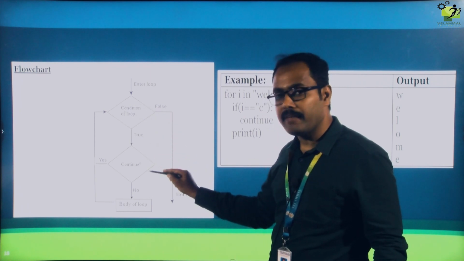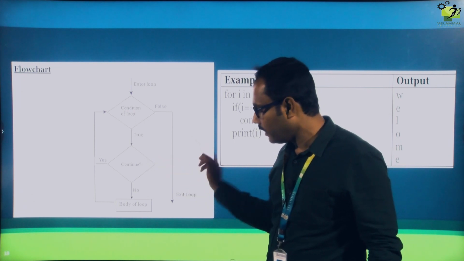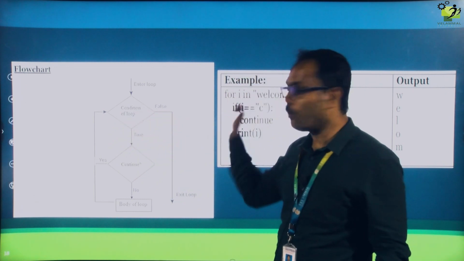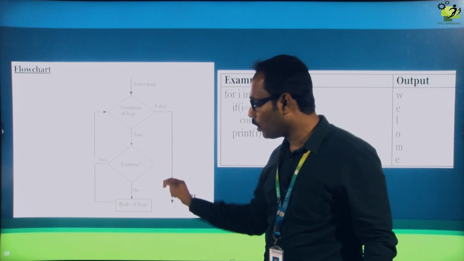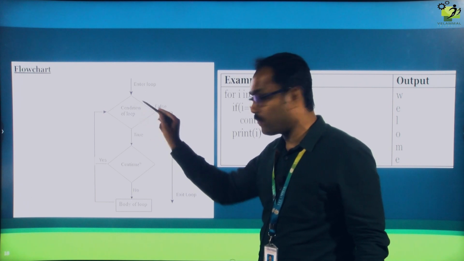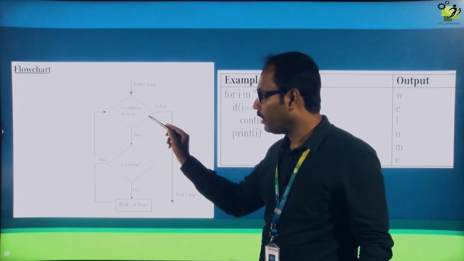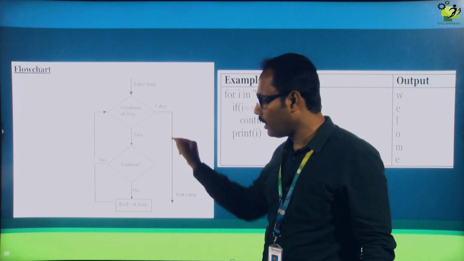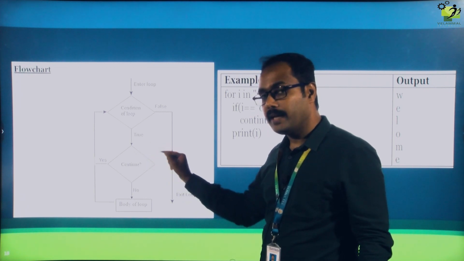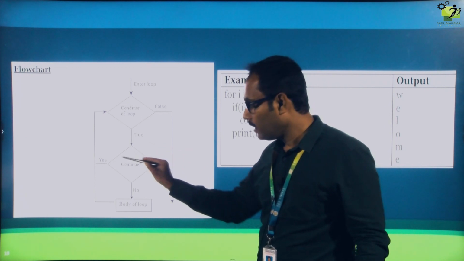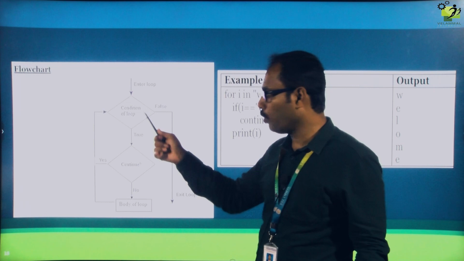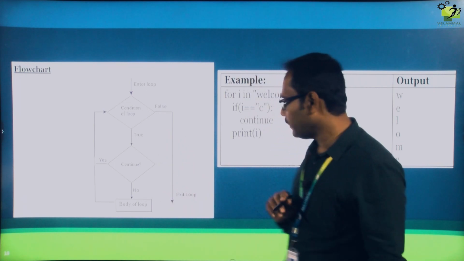Whether it is having any keyword called continue, if the continue is there, yes, again it will go to check the condition. It will go to the loop again. It will not go to the body of the loop.